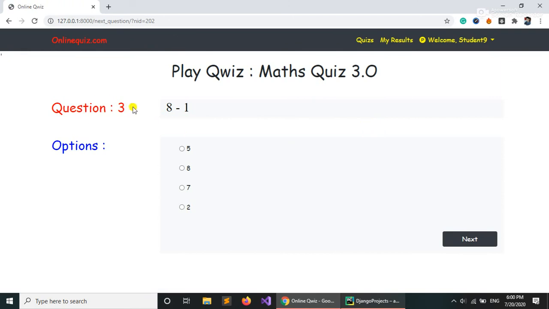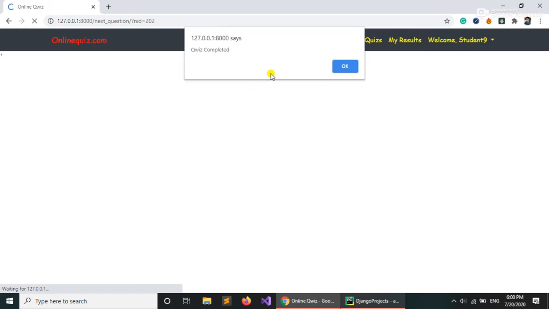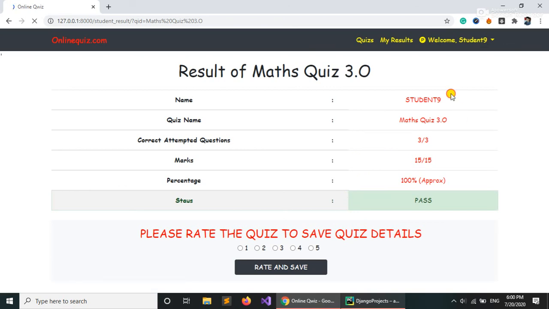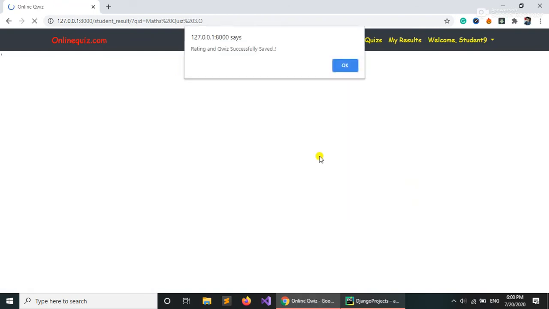Third question, that is 8 minus 1, that answer is 7. That's done. So quiz completed. Let's see the answer. So student 9 played this quiz 3 on 3, 15 is the answer, as we gave 5 marks for each question, so 15 out of 15, 100% approx, and he got passed. So you can just rate the quiz, and the quiz ratings can be seen on the home as well. So rating and quiz successfully saved.